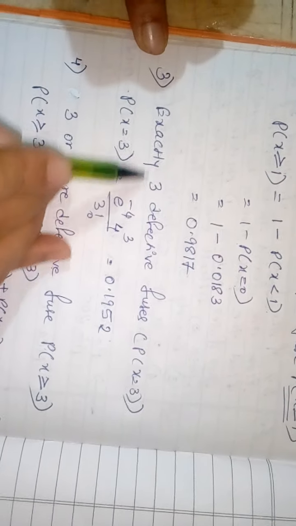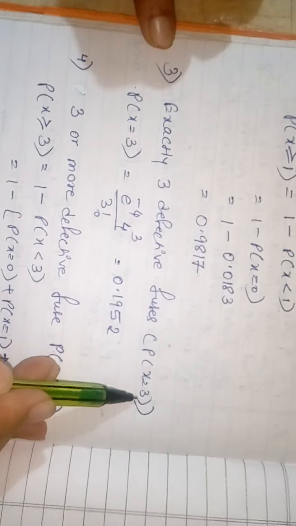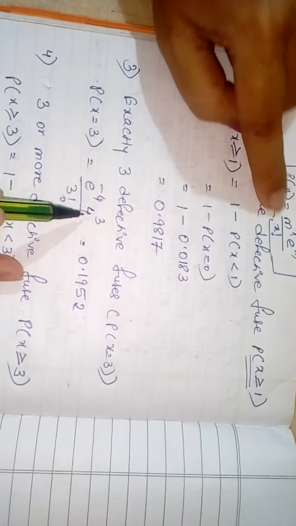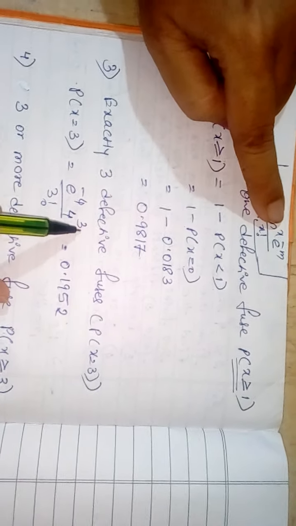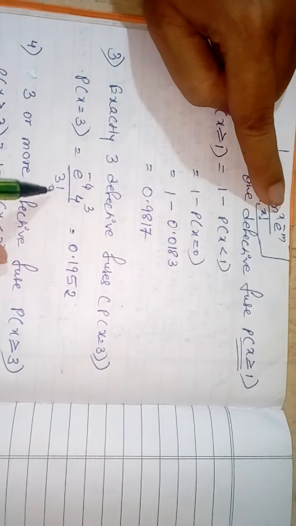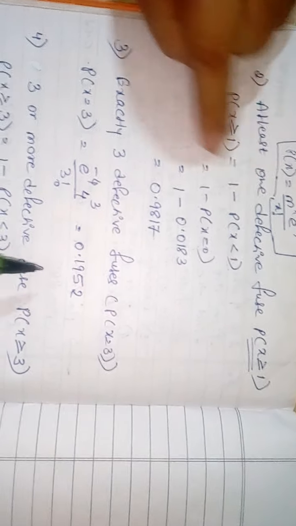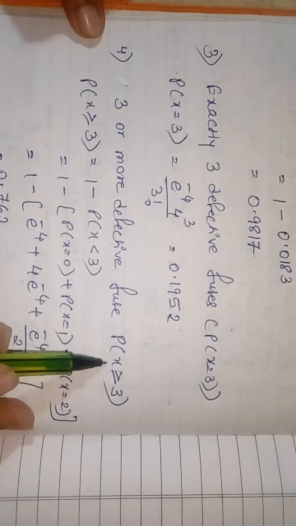Third one, exactly 3 defective fuses, means probability of x equal to 3. So put x equal to 3 in this formula. The m value is here 4, 4 raised to x value is 3, so 4 raised to 3 e raised to minus 4 divided by 3 factorial. So answer is 0.1952.